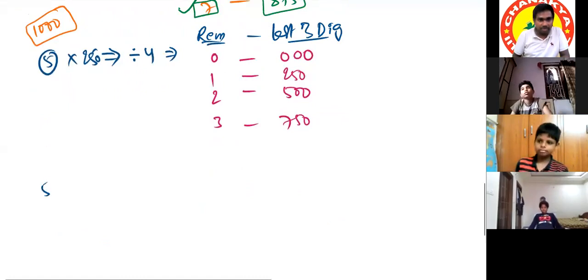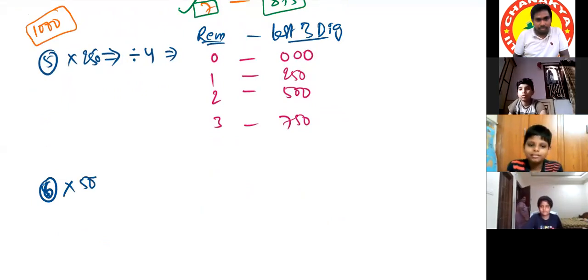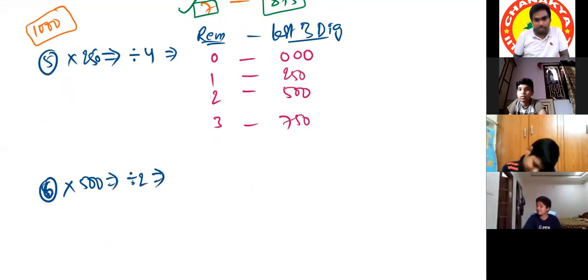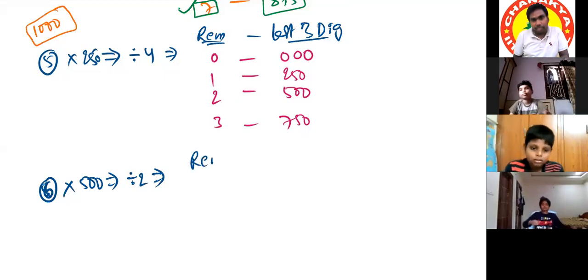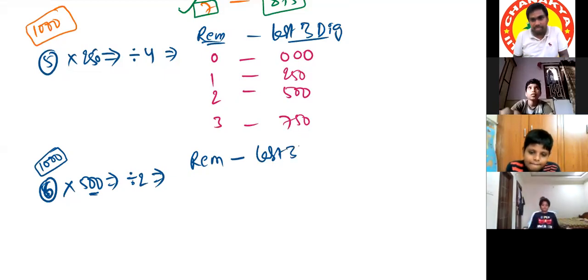Multiplication by 500. Instead of multiplying by 500, we can divide the given number by 2. And based on the remainder, we need to keep how many digits at the last? 3 digits, because we have taken 500 as 1000. That's why last 3 digits.